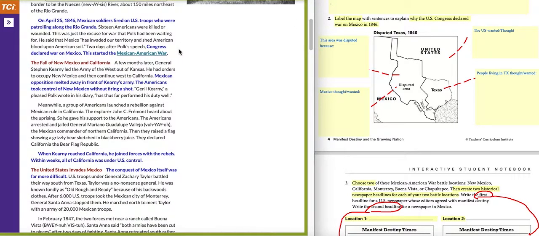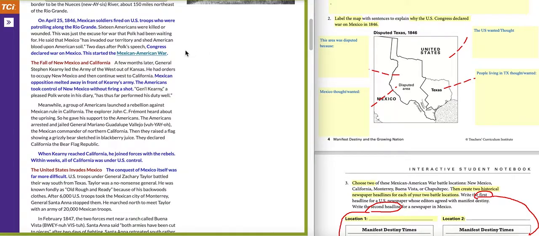On April 25, 1846, Mexican soldiers fired on U.S. troops who were patrolling along the Rio Grande. 16 Americans were killed or wounded. This was just the excuse for war that Polk had been waiting for. He said that Mexico has invaded our territory and shed American blood upon American soil. 2 days after Polk's speech, Congress declared war on Mexico. This started the Mexican-American War.